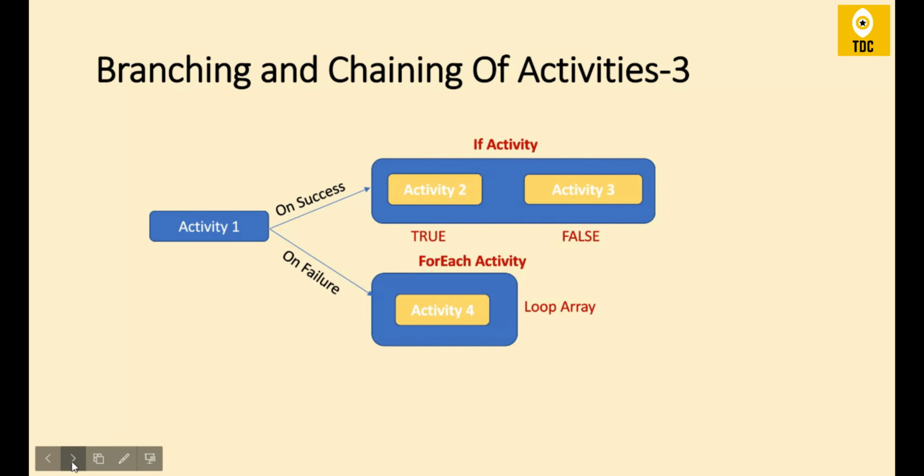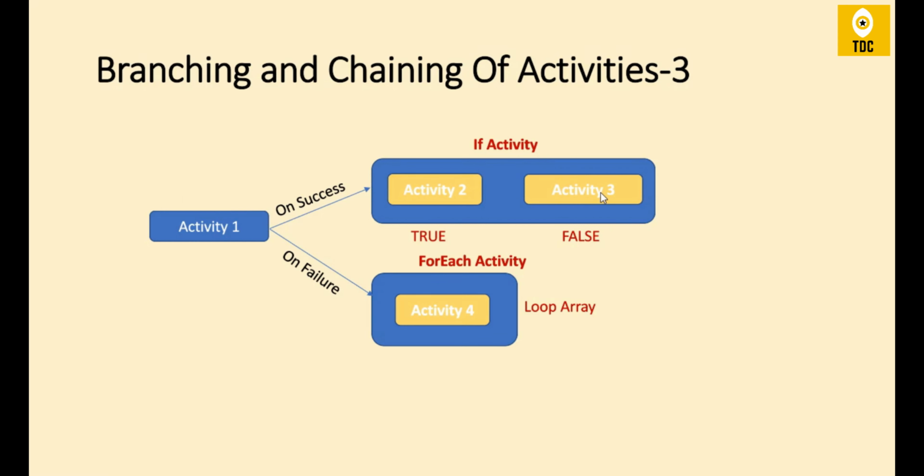Now let us take an example. There might be if conditions also, or a ForEach activity. You might be using an If activity or a ForEach activity. That means on activity 1 success, you might call an If condition where you want to make a decision based on a certain condition. Based on that condition, if it is true, it will call activity 2. If it is false, it might call activity 3.